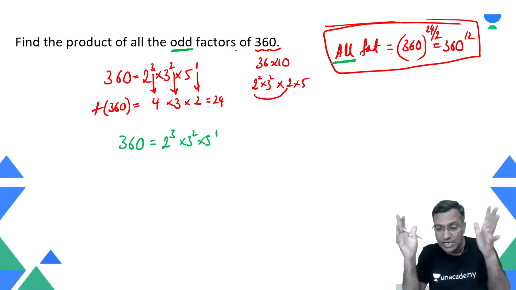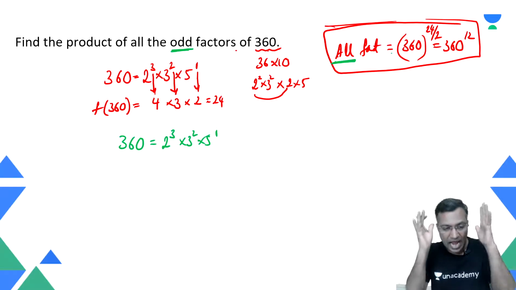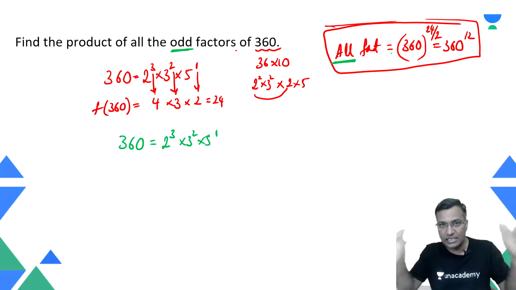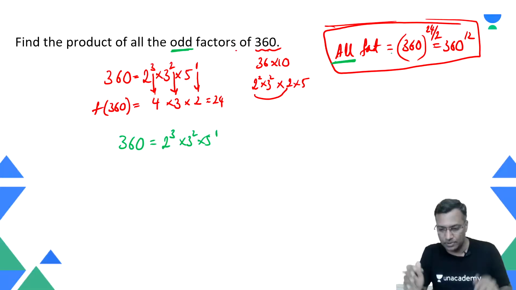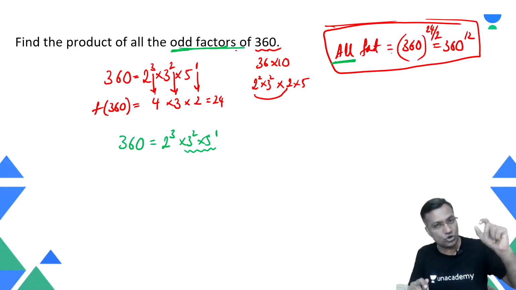What is the active sample size? Yesterday we were talking about it: active, passive and total, right? So I need to find out the active sample size here. If I want the odd factors, they are generated by only odd numbers. Odd into odd is odd.